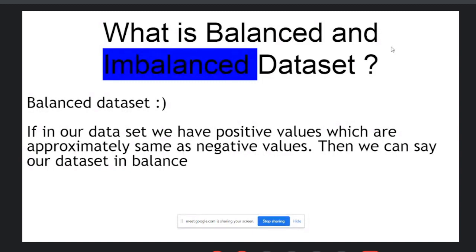So let's find out why. First, what are balanced and imbalanced data sets? A balanced data set is one where the positive values are approximately the same as the negative values. If in our data set we have positive values approximately the same as negative values, then we can say our data set is in balance.